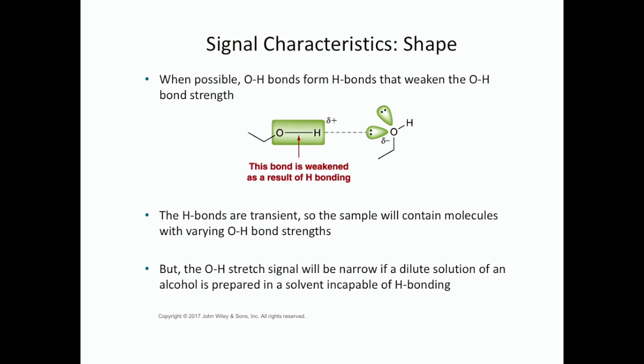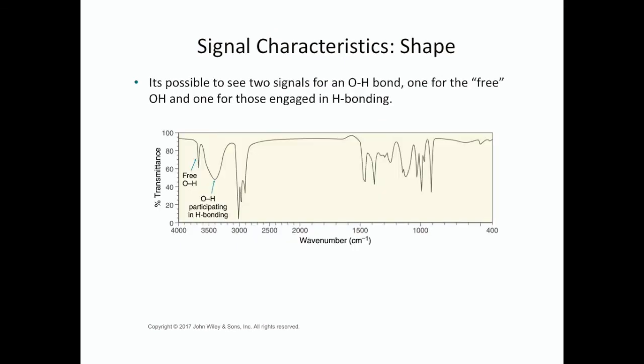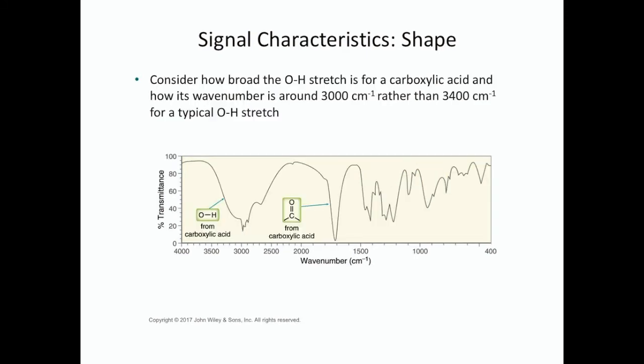Now, if you have a very, very dilute solution that inhibits hydrogen bonding, and the OH signal becomes much more narrow. It is possible to see two OH signals, one that's broadened out because it's hydrogen bonding, and one that's sharp because it's not. The OH stretch for carboxylic acid tends to show up around 3000.